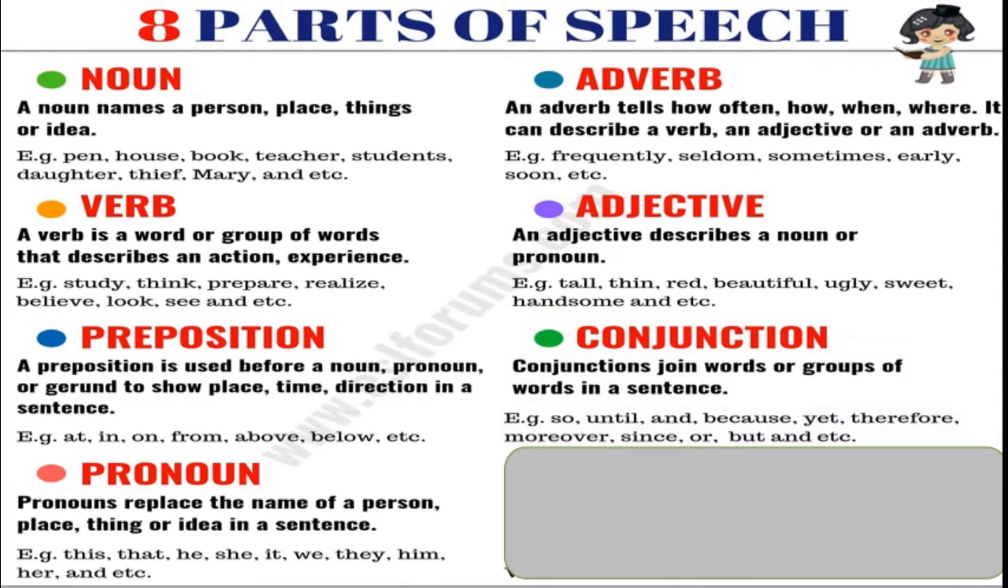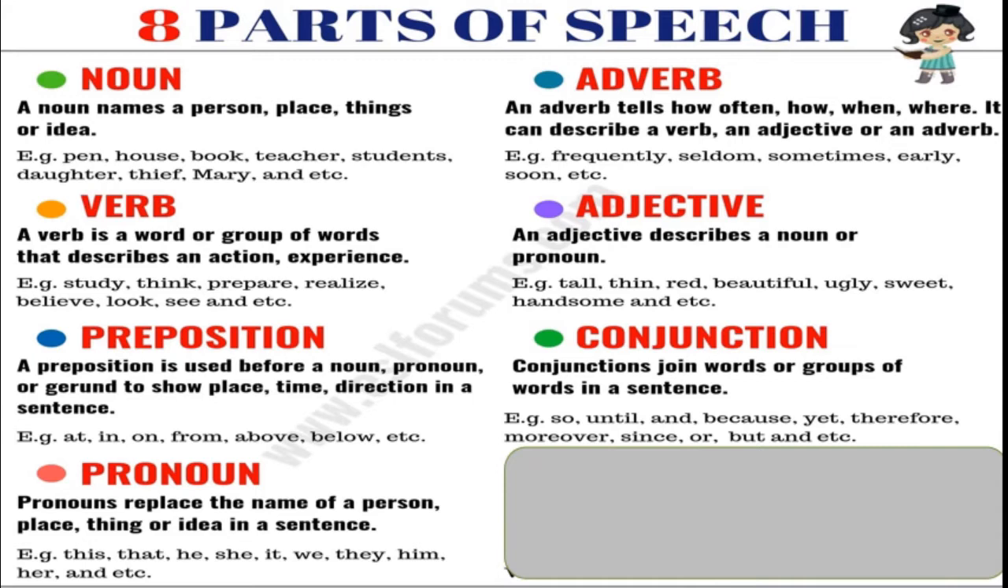Next is conjunction. Conjunctions join words or groups of words in a sentence. Okay, if two sentences are there, then the words that join the sentences are called conjunctions. For example, so, until, and, or, because, yet, therefore, moreover, since, but, etc.